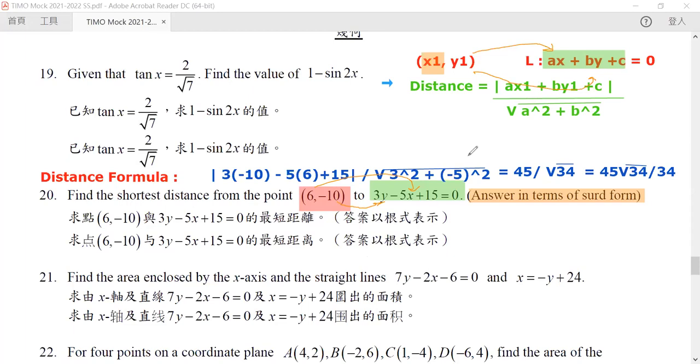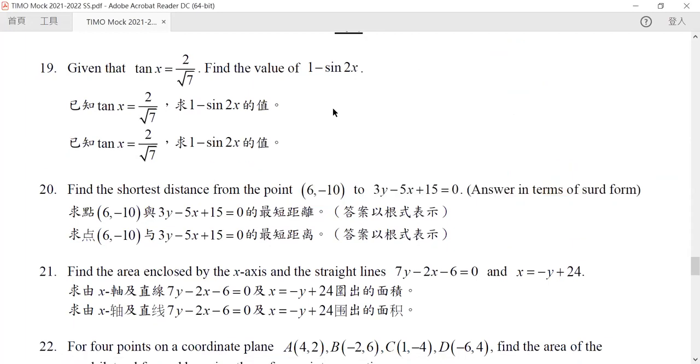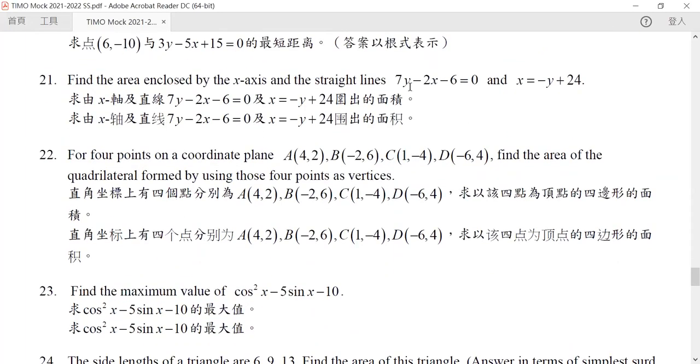Okay, let us look into question 21. Find the area enclosed by these two straight lines and the x-axis. Now, whenever we see this kind of question, there are two major methods that you can do. The one that I would recommend is that you try to draw out the diagram first.